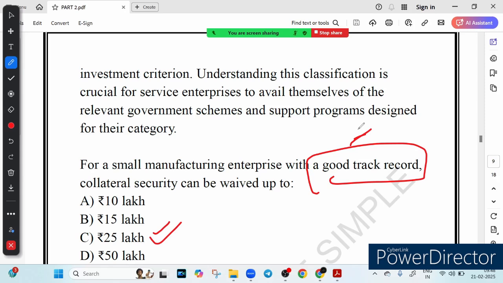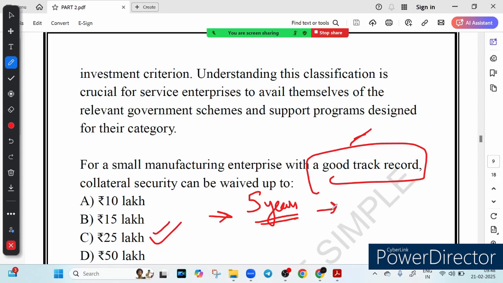For example, imagine a small business manufacturing electronic component, right? That has been running successful for 5 years. So suppose a small business manufacturing electronic component, it has been running successfully for the last 5 years. If they apply for loan up to 20 lakh, right, the bank may approve it without requiring collateral, making it easier to access the credit.